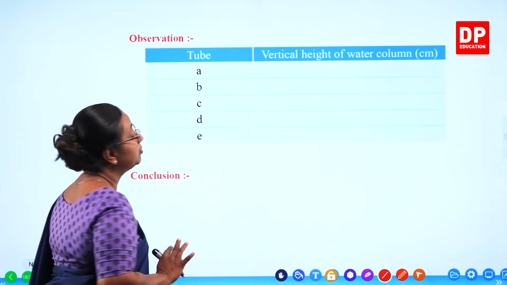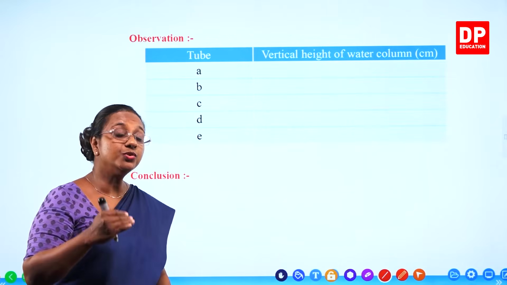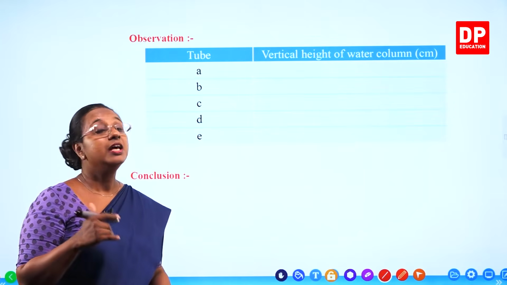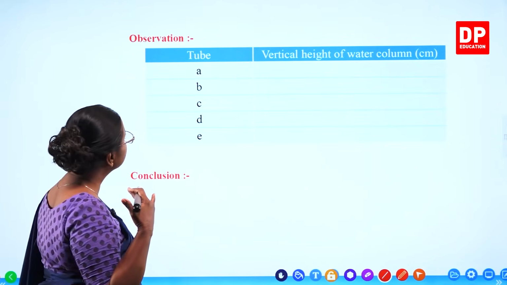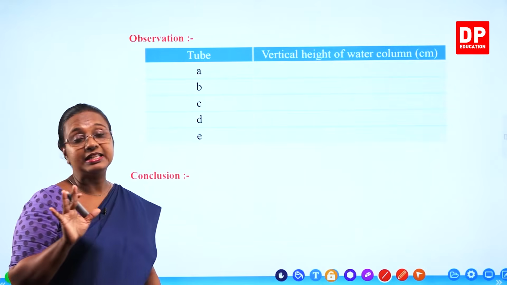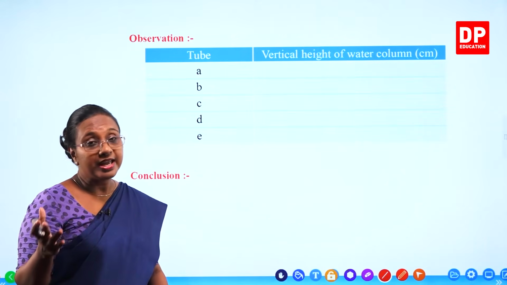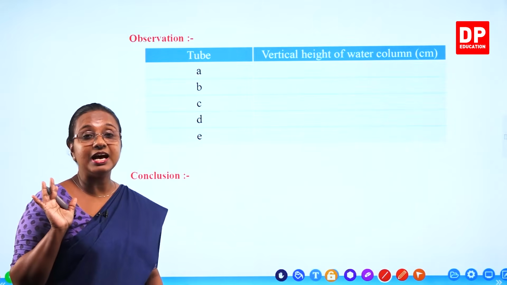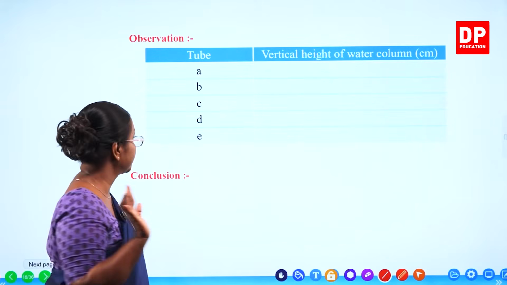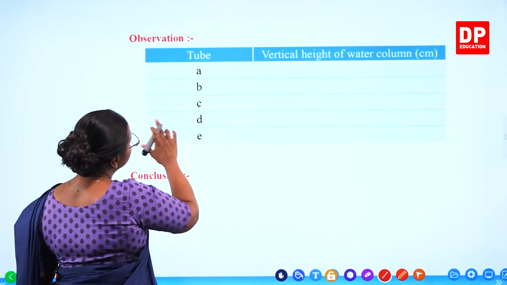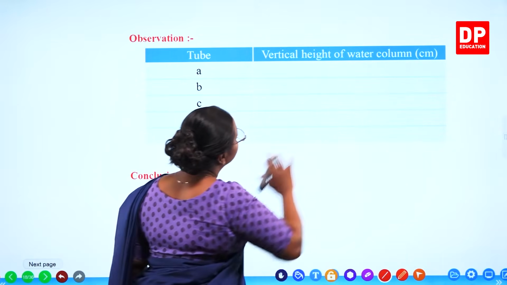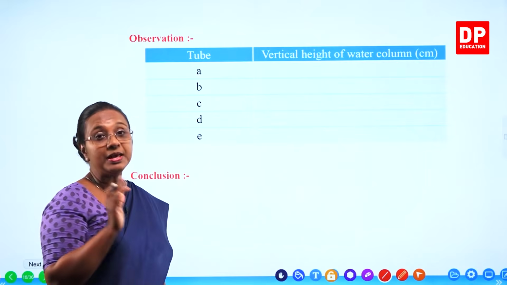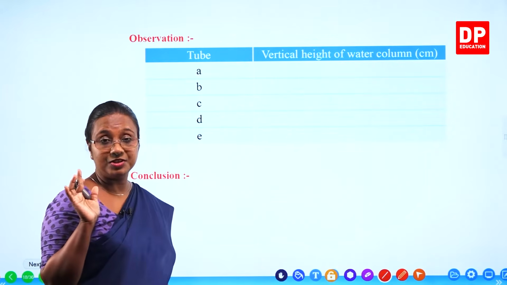So once you do that activity and once you measure the heights, we will say we did the activity, and if we measure the height, we will get the same height. So for example, here I will take the height as 10 centimeters. So in this table, you can see the tube label is given here and the vertical height of water column in centimeters is given to you.